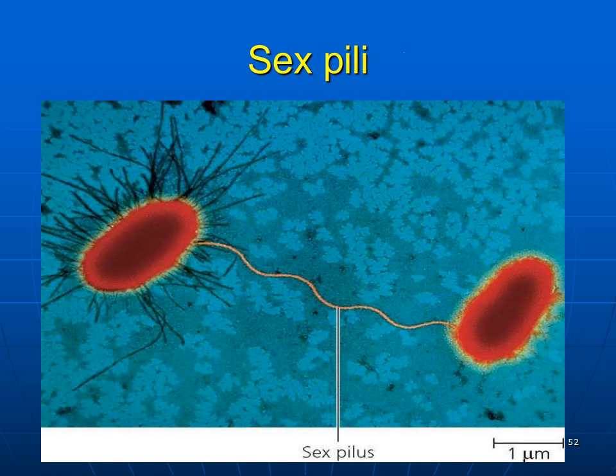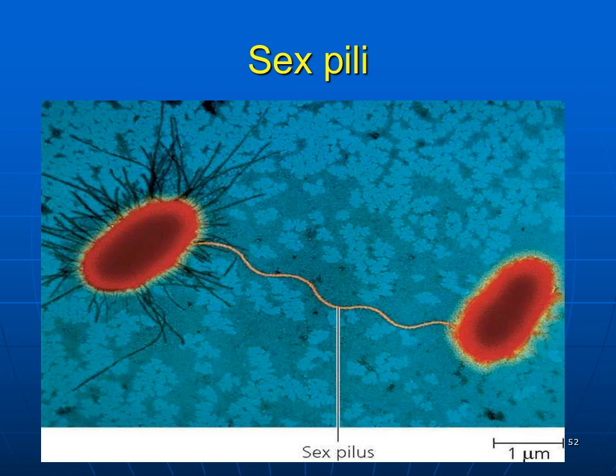In this picture you can see the sex pili, which are responsible for the transfer of genetic material from one bacterium to another. So the pili also have the property of transferring genetic material from one bacterium to another.